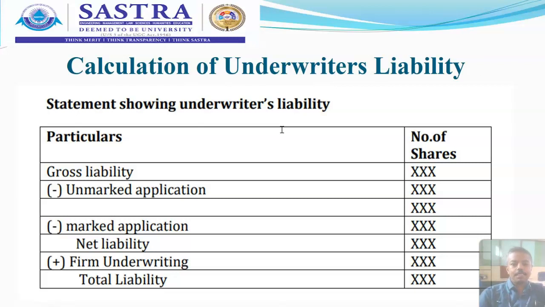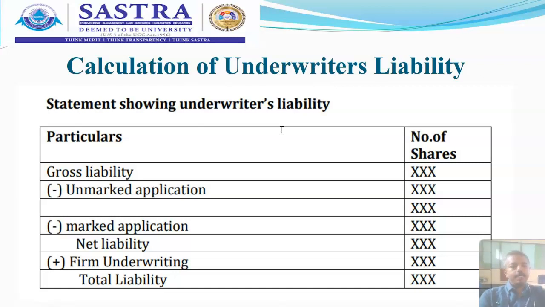calculating the underwriter's liability. So in such a case, the underwriter's liability will be calculated for the unmarked applications in the agreed ratio, but not in the actual number of applications, because in unmarked applications we do not know through which underwriting company this has been issued.